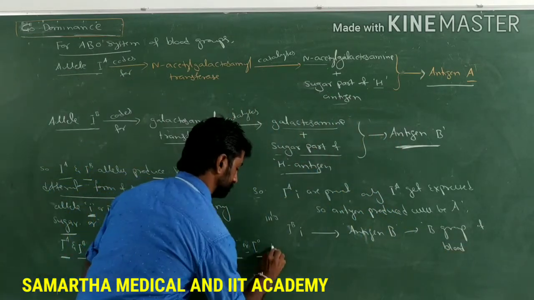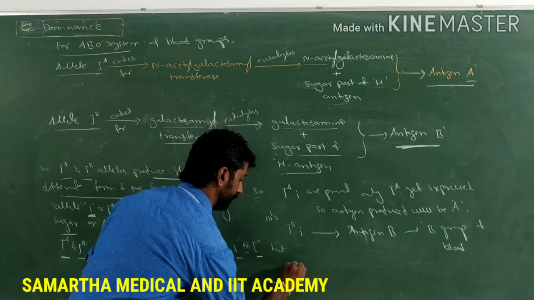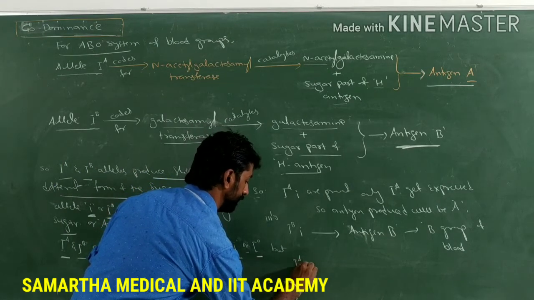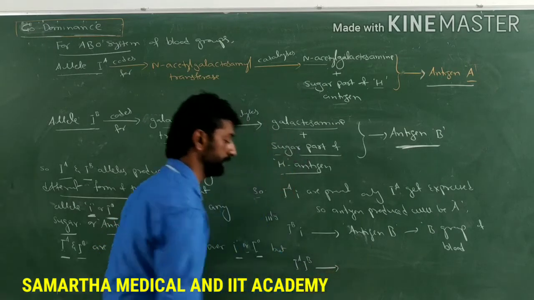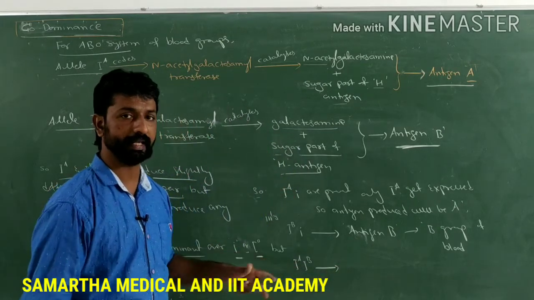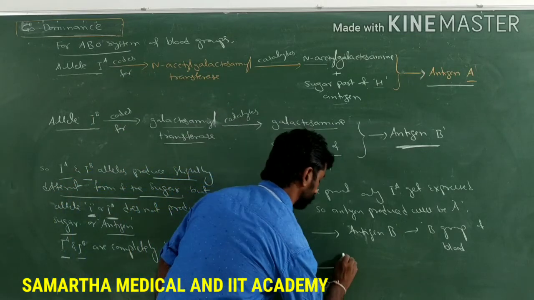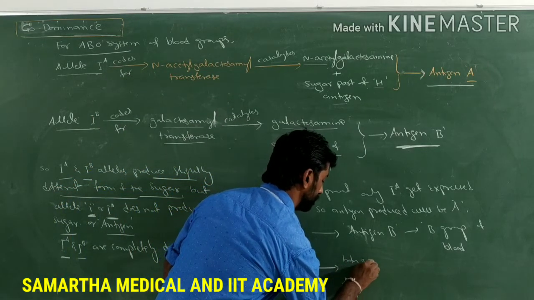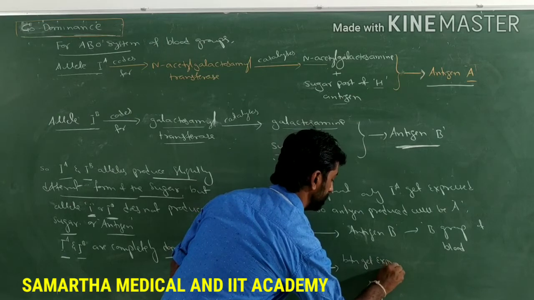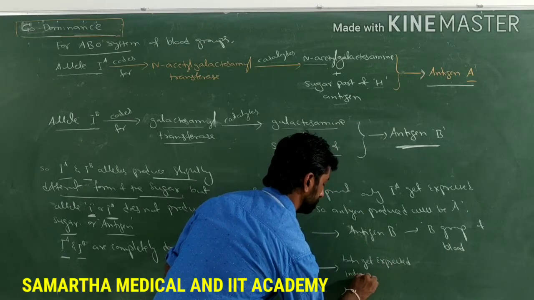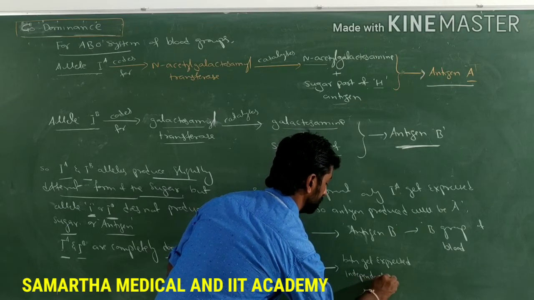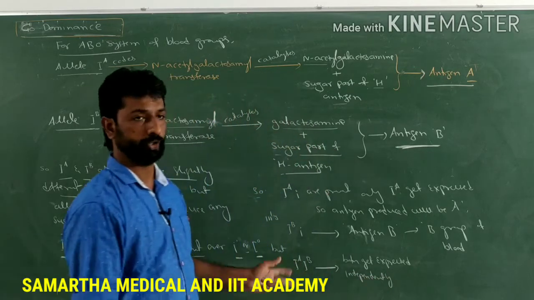But when IA as well as IB are present together, what happens? Both alleles get expressed independently, as both are showing dominance.